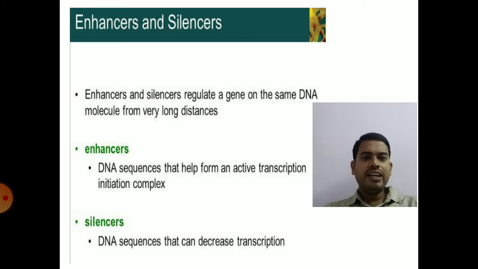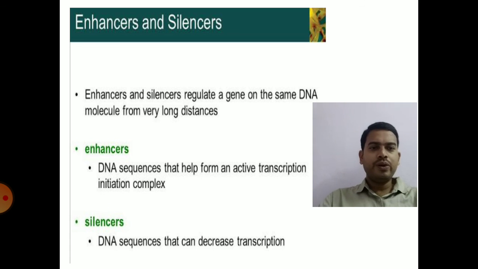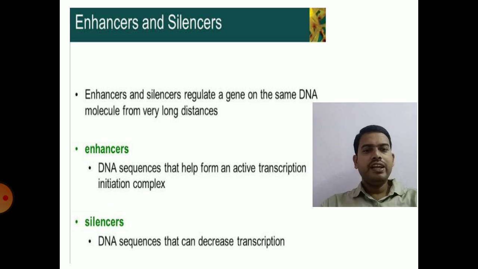There are certain enhancers like high mobility group proteins. They will even bend the DNA and play an important role in the process of transcription. Whereas silencers are present somewhere in the DNA. They bind to some site of the DNA and prevent the transcription of a number of genes present on the DNA.